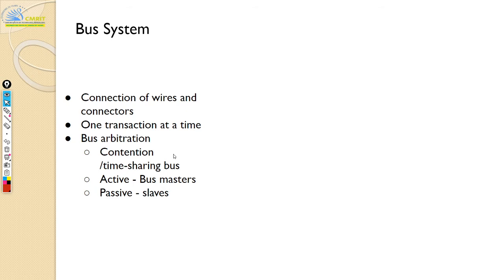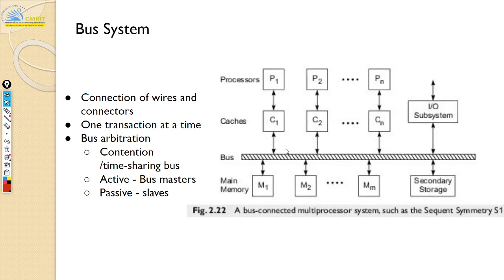Generally, bus architecture is found in CPU architecture, like microprocessors, where your CPU is the bus master, and all other devices like your memory and your IO devices are all slaves. The bus master is the active device, the one who is going to initiate the transaction, and the slaves are all passive devices. They are just going to acknowledge and then receive or send. So it's going to look something like this.